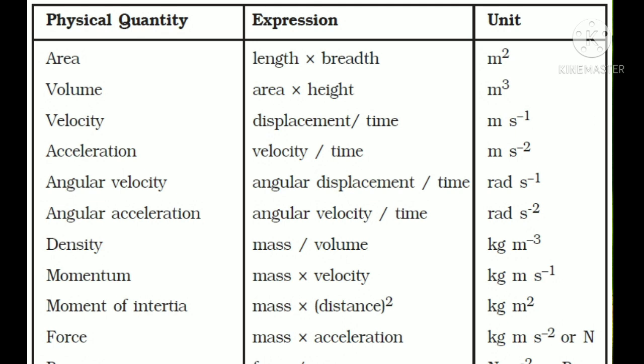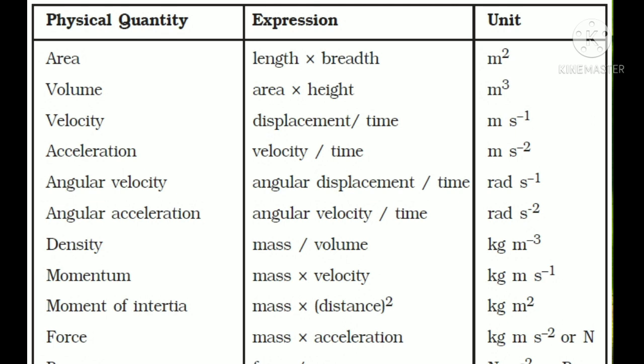And the next one, momentum. Momentum is a new quantity for you, I think. Momentum is the product of mass and velocity. We will learn more about this later. So the mass of a substance and also the velocity together are called the momentum. The unit of momentum is kilogram meter second power minus 1. Unit of mass is kilogram and the velocity unit is meter second power minus 1. Next one, moment of inertia. Inertia also we are going to learn.